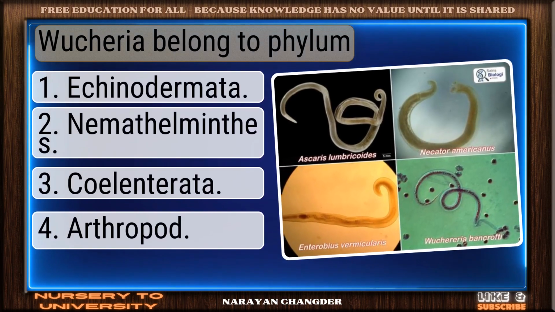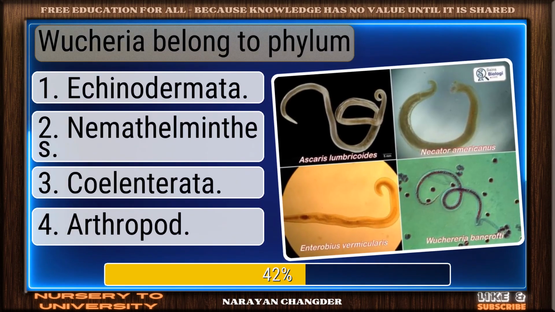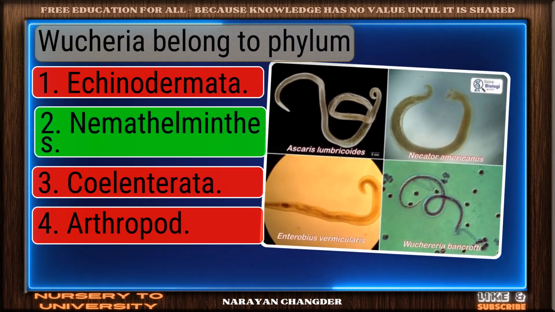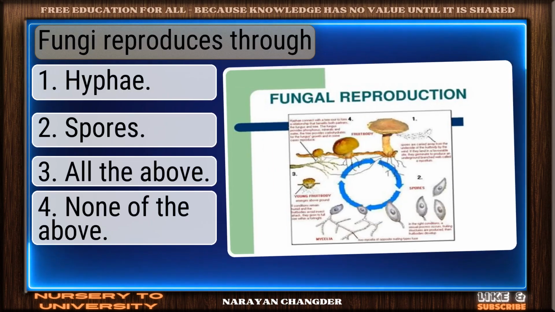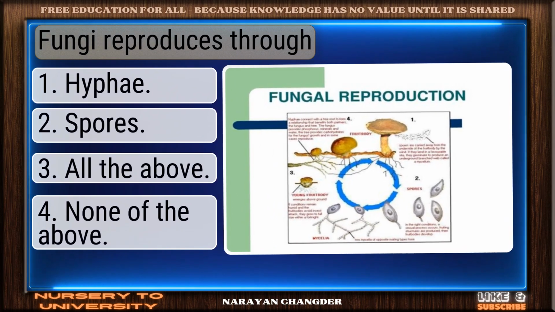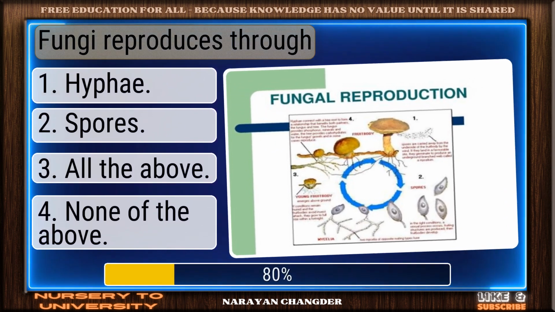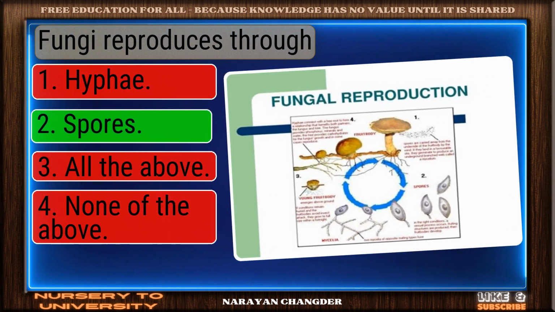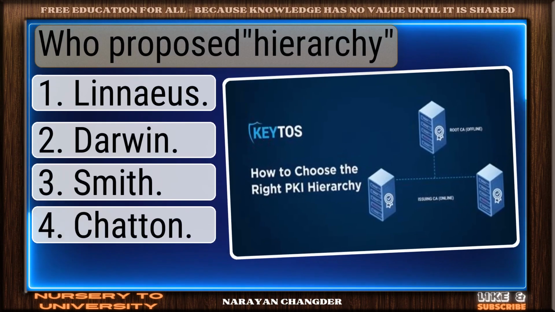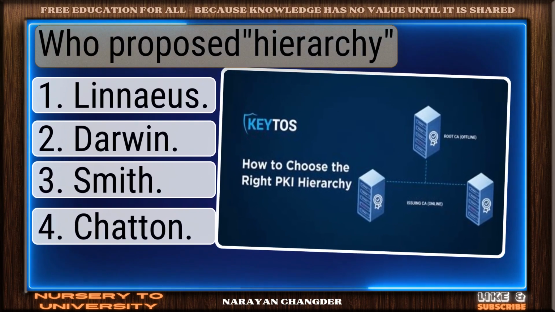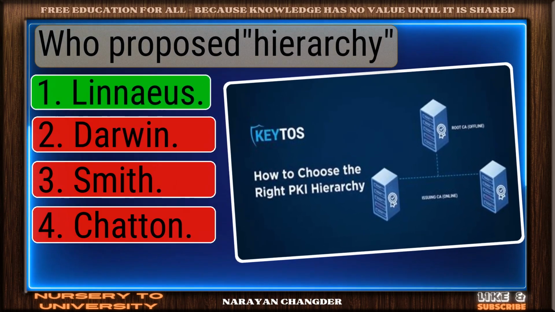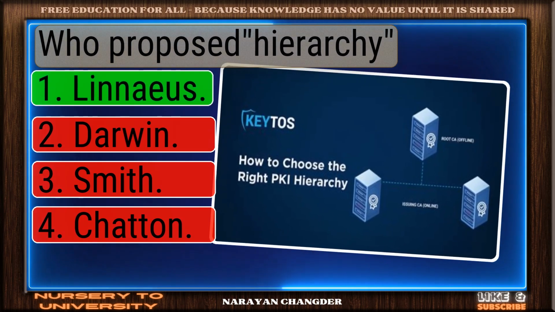Question number 273. Wuchereria belong to phylum. Well reasoned. Nemathelminthes is the correct choice. Question number 274. Fungi reproduces through. Nice selection. Spores is the correct and valid answer. Question number 275. Who proposed hierarchy? Correct. Linnaeus is the right answer.